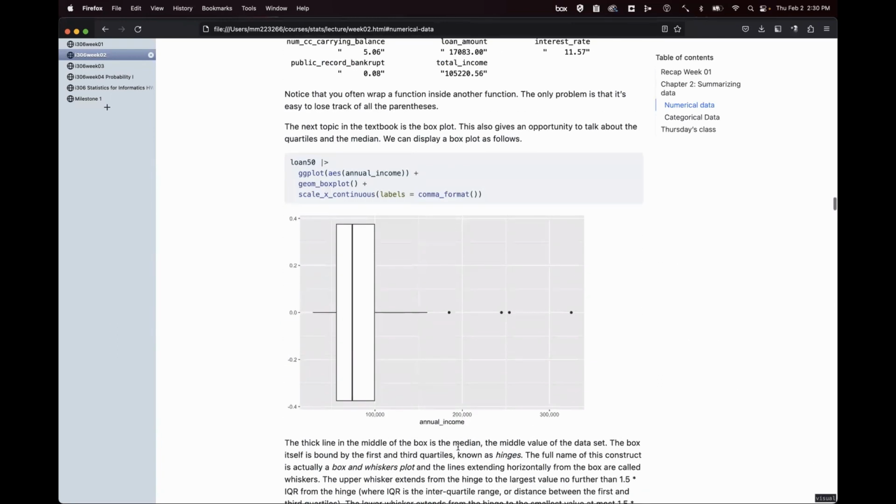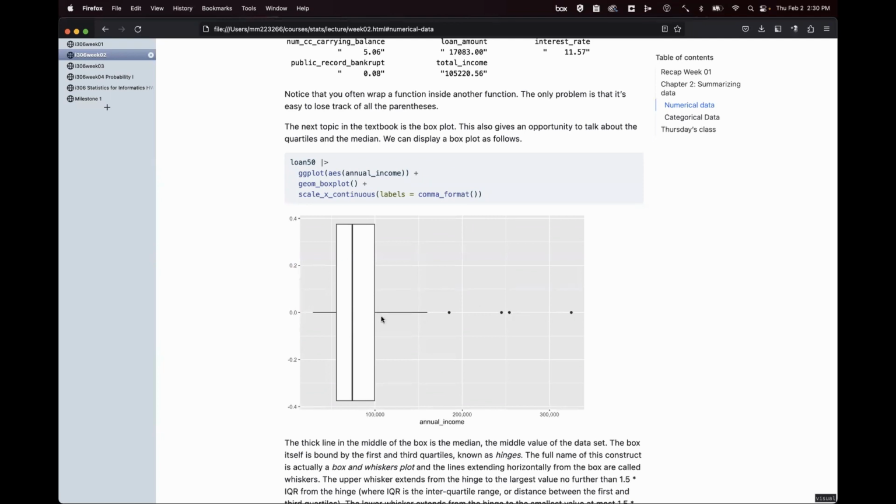And while you're exploring, you're not going to turn in any graphics, but you might want to do graphics, for example, to find outliers. So in your exercises, I asked you to do some statistics on the Loan50 data set, and I asked you about why the mean is so different from the median.